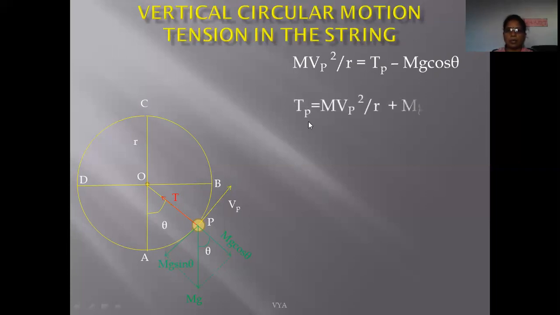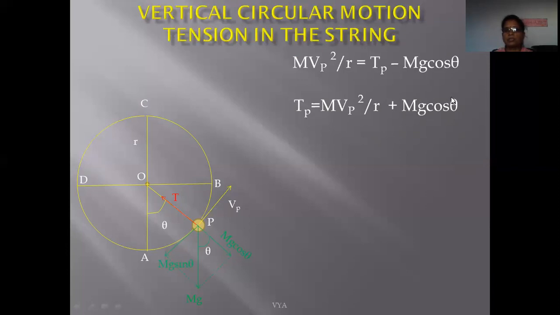So the tension at any point P is given by the formula m vp square upon r plus mg cos theta. Now this is the formula. By using this formula, we can calculate the tension within the string at any point P. So first we consider at which point the tension is a maximum and at which point the tension is a minimum. Here we consider the tension is a maximum